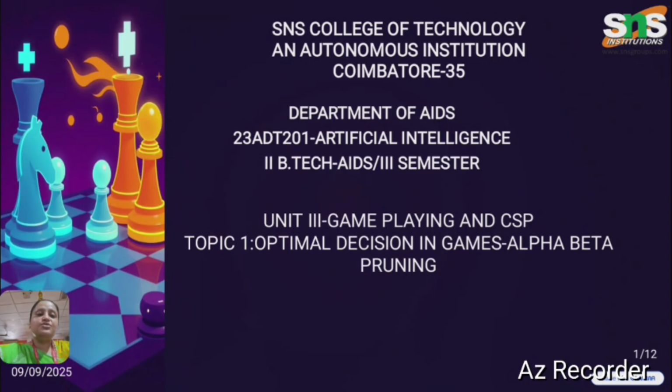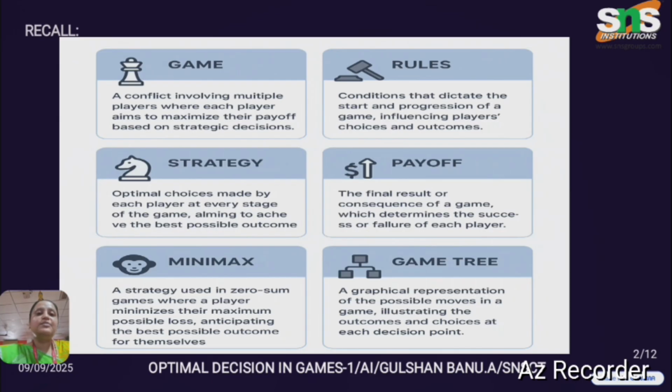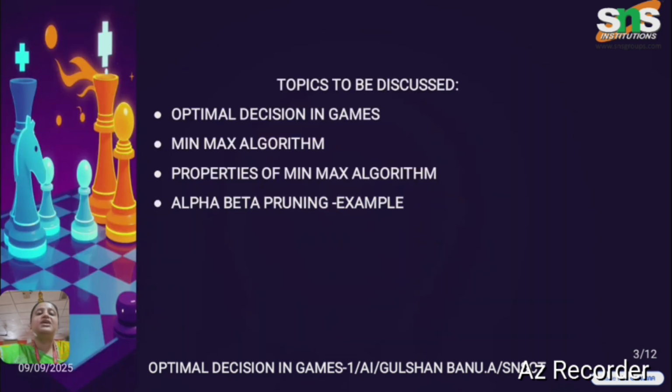So today I'm here to present a topic called optimal decision in games. In optimal decision in games, I'm here to explain what alpha beta pruning is in the topic game playing and CSP. In the previous video, we saw certain basic concepts: what is a game, what is a rule, what is a strategy, what is a payoff, what is the minimax algorithm, and what is game theory. In this video, I'll be covering what optimal decision in games is, what the min-max algorithm is, what the different properties of the min-max algorithm are, what alpha beta pruning is, and I will also explain a simple example associated with alpha beta pruning.